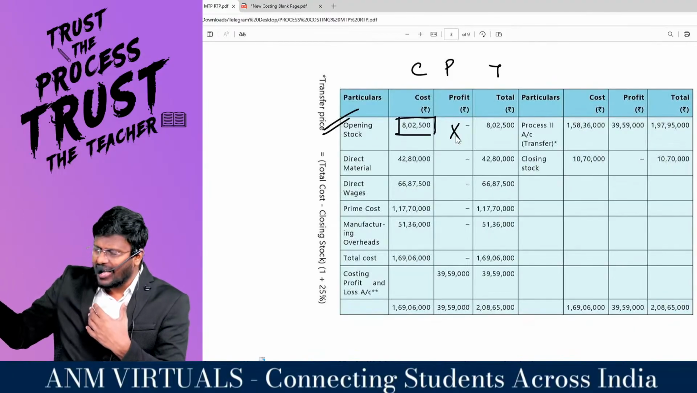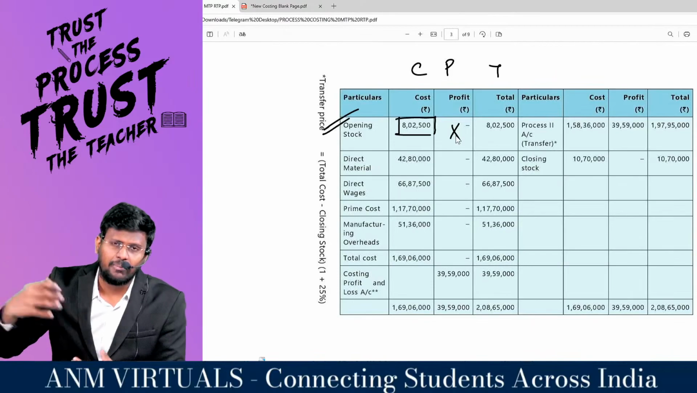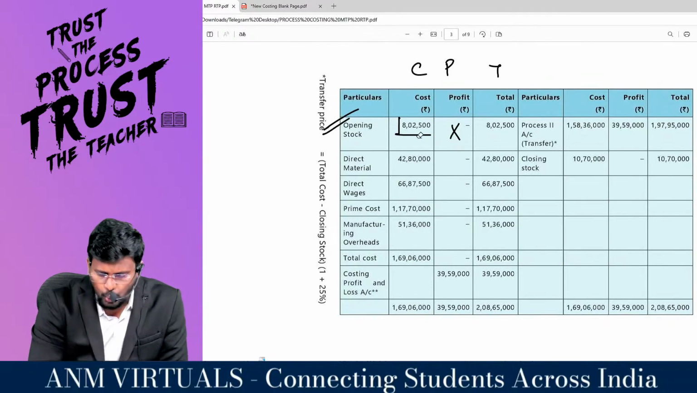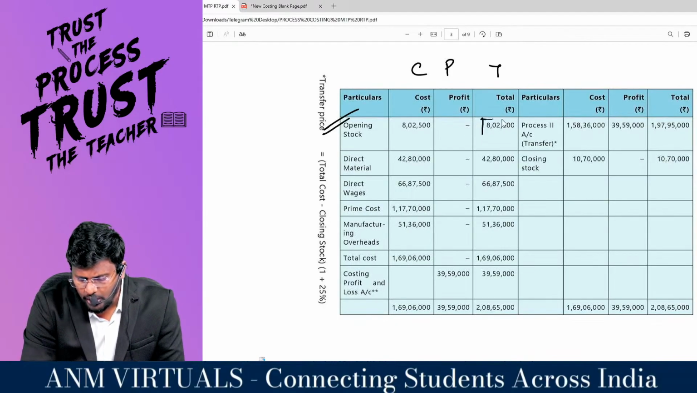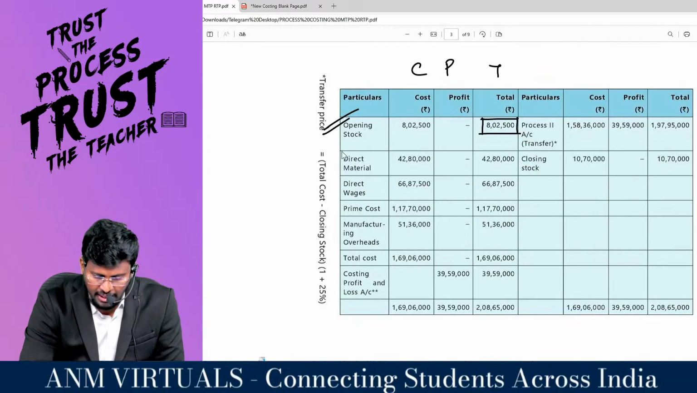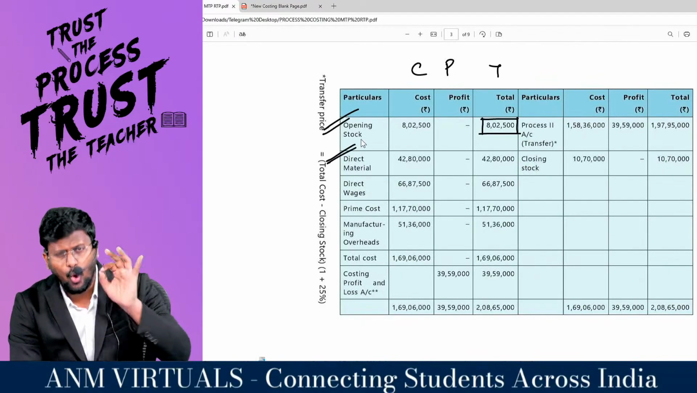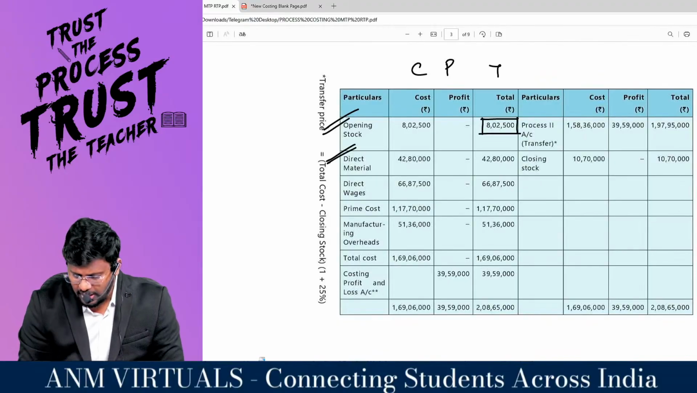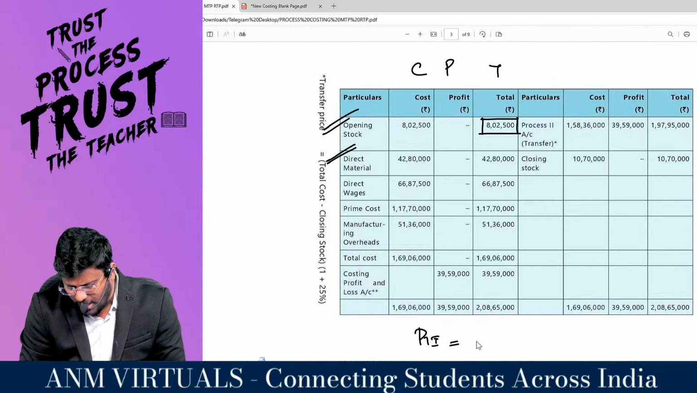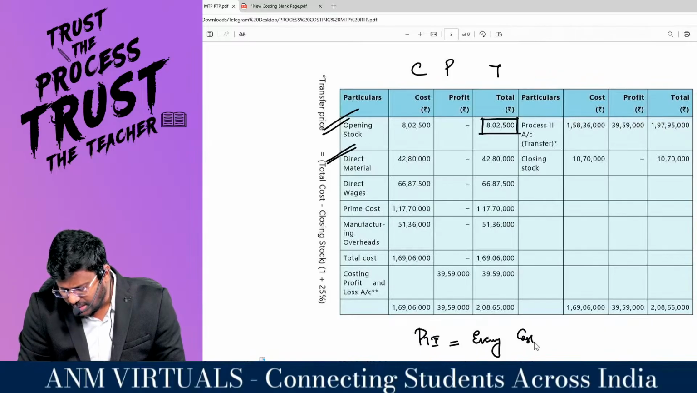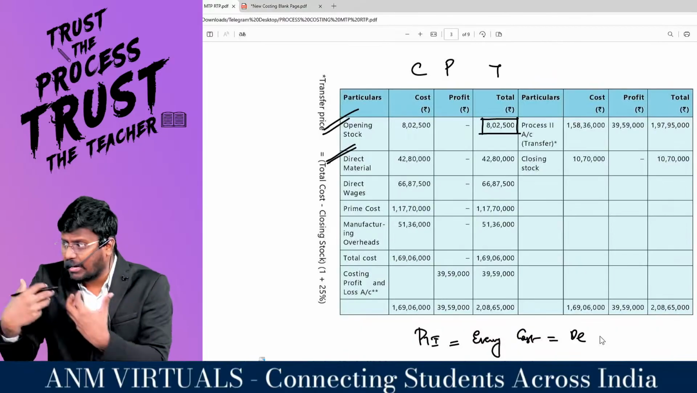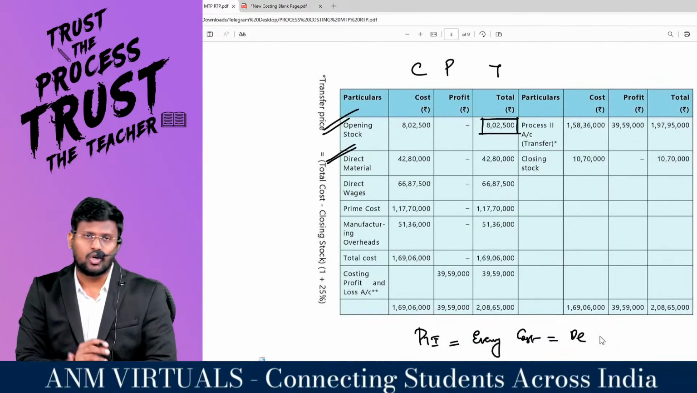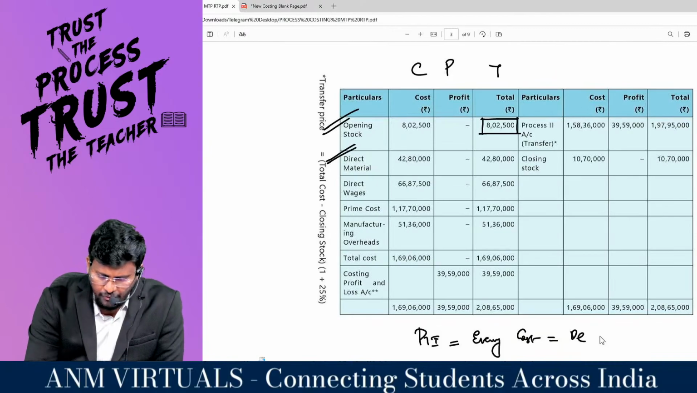So before this, they have not received anything from anyone else, my dear lovable students. So that's why 8,02,500 is the cost. Profit, no profit is there. So the total cost will be 8,02,500. Direct material is the own cost. So in one line, sir, for process number 1, every cost is equal to own cost, because they will not receive anything from the earlier department, every cost is an own cost. Correct?